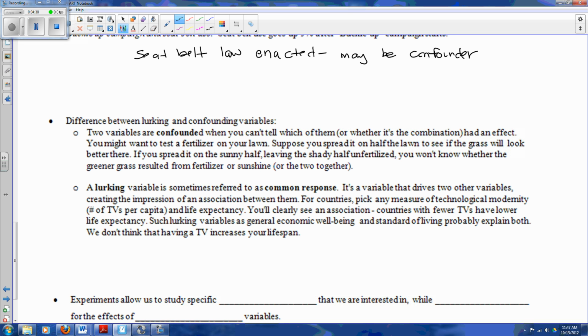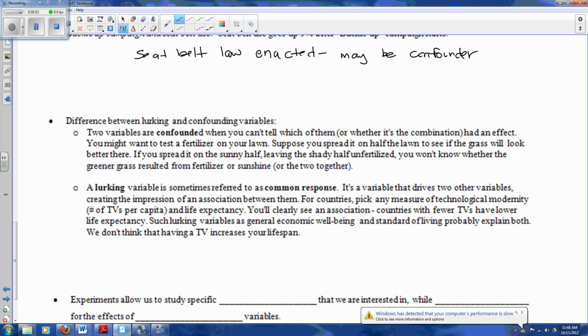And really, such lurking variables as general economic well-being and standard of living probably explain the relationship there. We don't actually think that having a TV increases your lifespan. What's happening is if you can afford to buy a TV or some other measure of technology, usually you can afford to go to the doctor and have medicine and those types of things that are going to prolong your life. Okay, so that's kind of the difference, with a lurking variable there's something else that's tying them together that's not usually in your study.